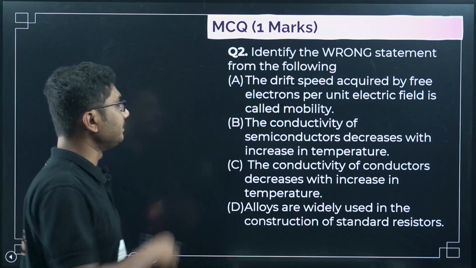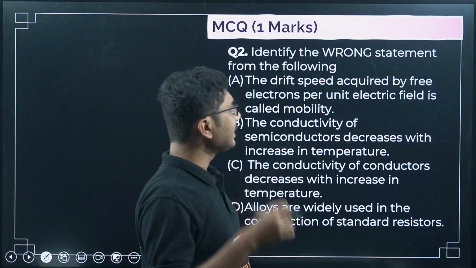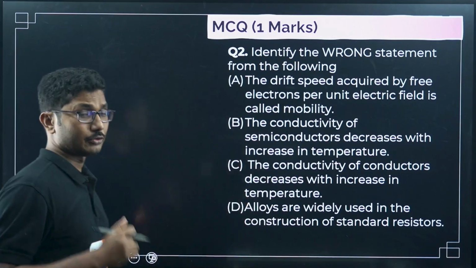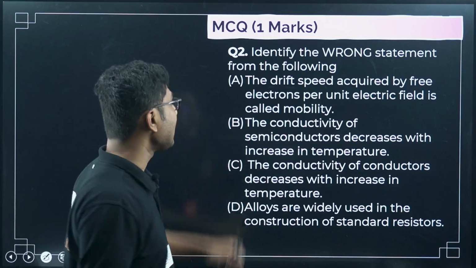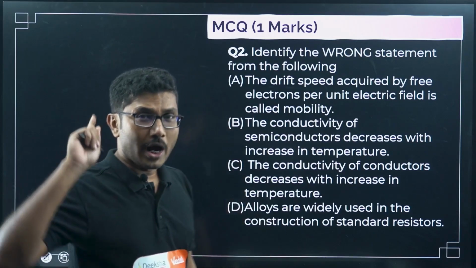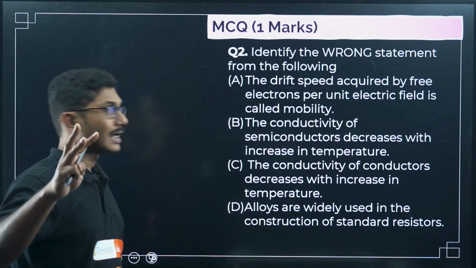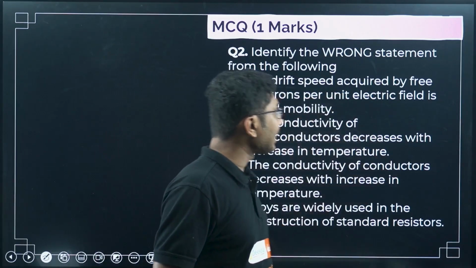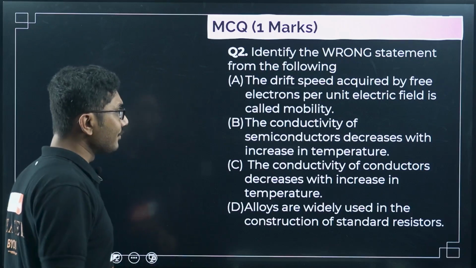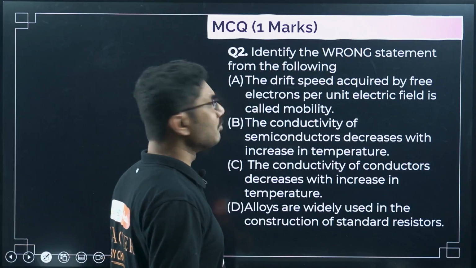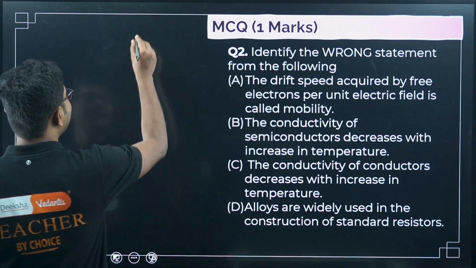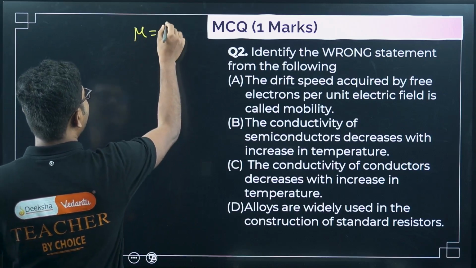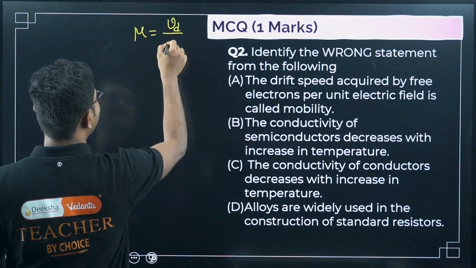Question number 2. Identify the wrong statement from the following. So out of the 4 options, 1 option is wrong and 3 options are correct. Let's see which are correct. The drift speed acquired by free electrons per unit electric field is called mobility. Yes, mobility is defined as drift velocity divided by electric field.